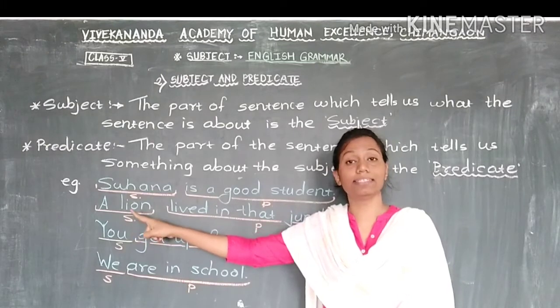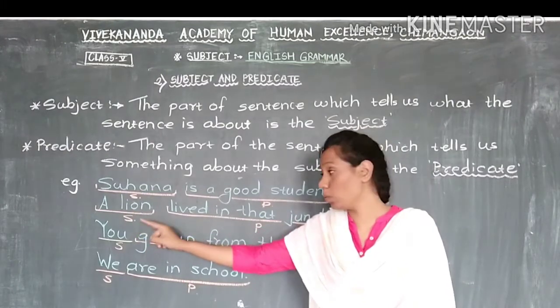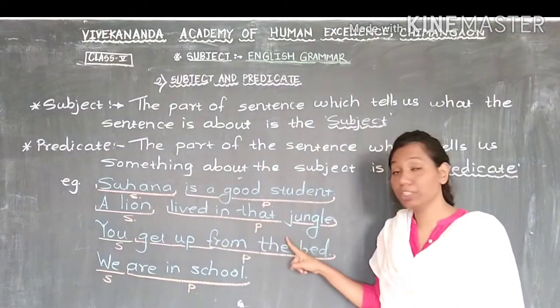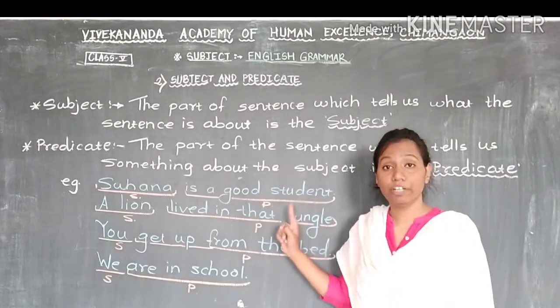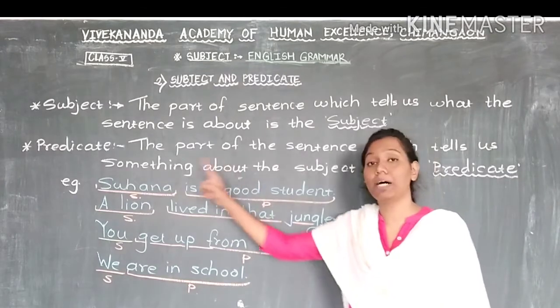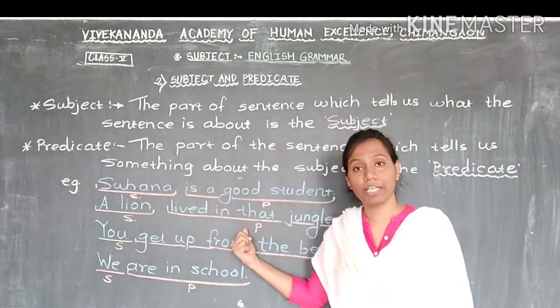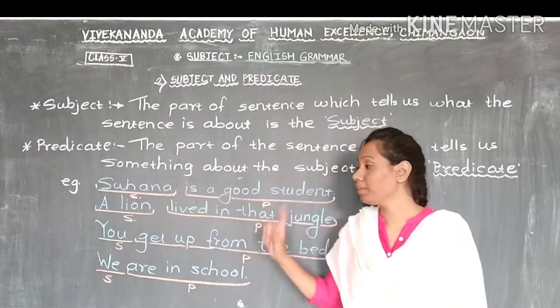So a lion is the subject. And now lived in that jungle. This part of the sentence gives you information, tells you about the subject. So this we can call the predicate.